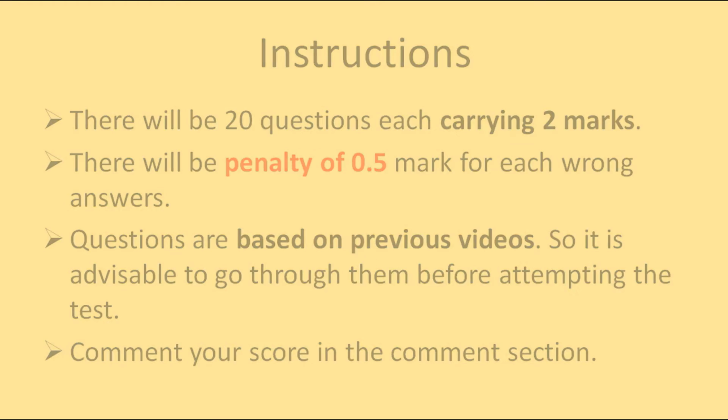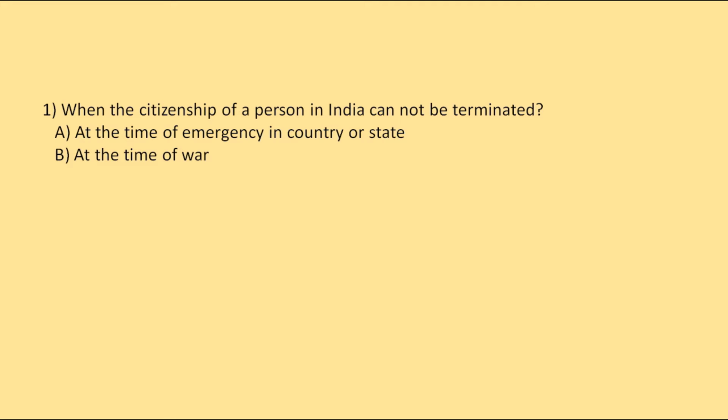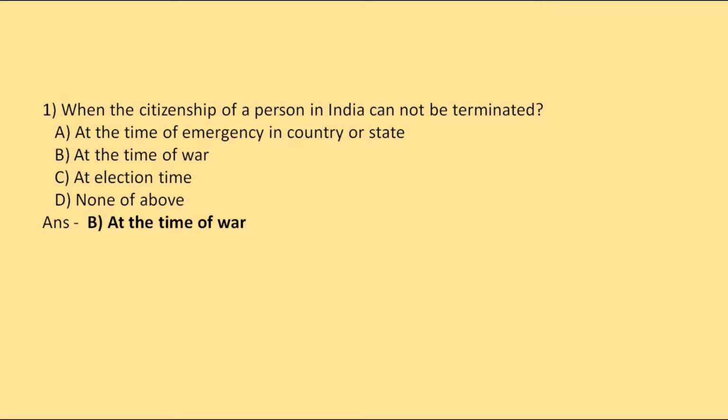So let's see. The first question is, when can the citizenship of a person in India not be terminated? Options are: at the time of emergency in a country or state, at the time of war, at the time of election, or none of the above. So the correct option will be at the time of war.